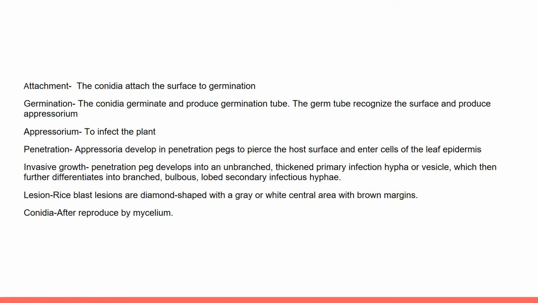Appressorium formation is initiated by cessation of tip growth when the germ tube attaches to a hydrophobic surface. The germ tube tips then begin to bend and swell. This process is known as germ tube tip deformation or hooking.